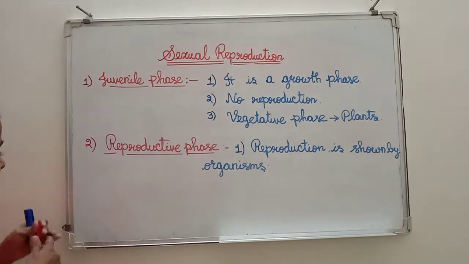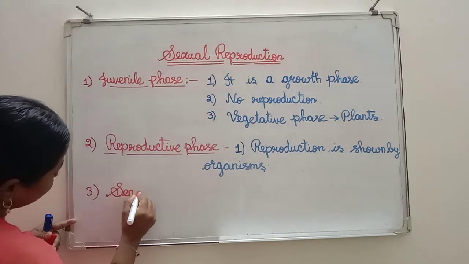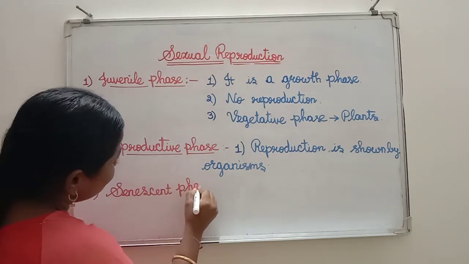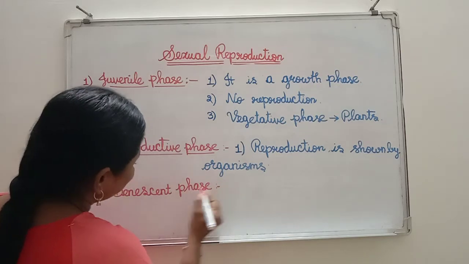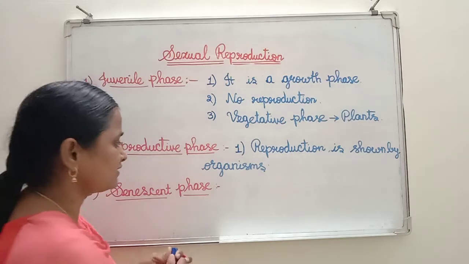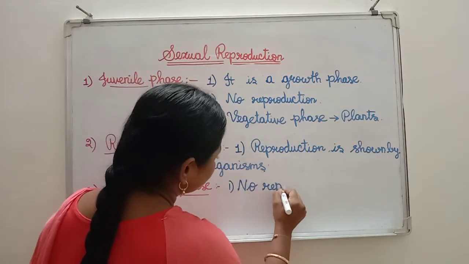Next to this phase comes the senescent phase. This is the last phase exhibited by the organisms. Here there is no reproduction.